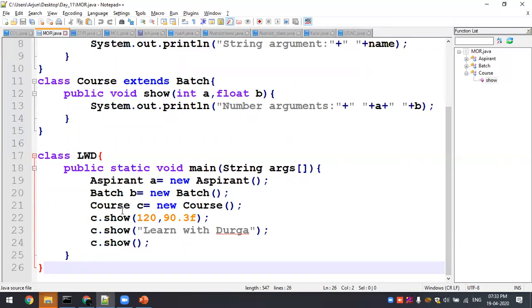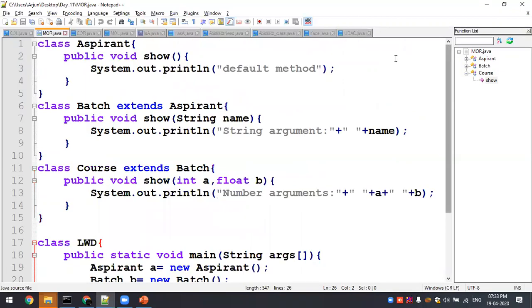Here aspirant has an aspirant instance, batch has a batch instance, and course has a course instance. This is actually multi-level inheritance. Aspirant's child is batch, and batch's child is course. If something is missed in a child, I go and approach the parent. The direct parent is batch, and if the parent also does not have that, I have to go to aspirant. This is your flow, how to continue the multi-level, right?